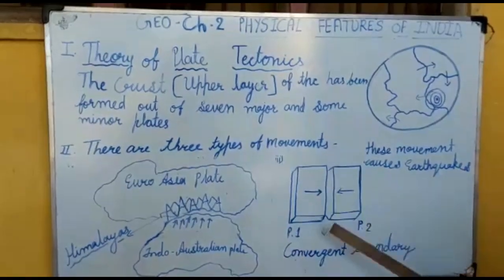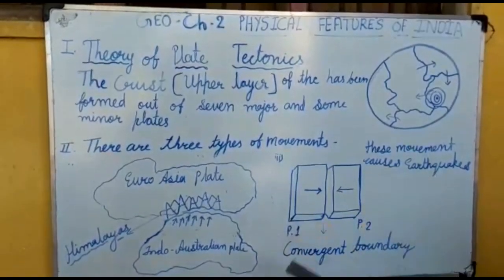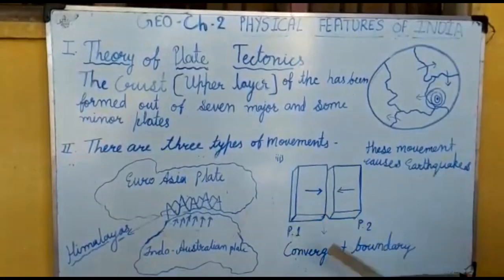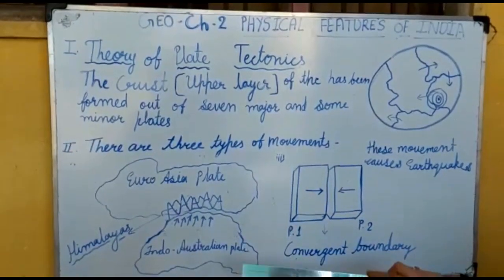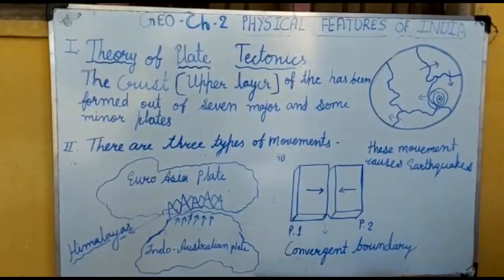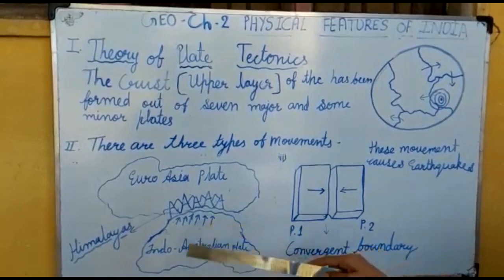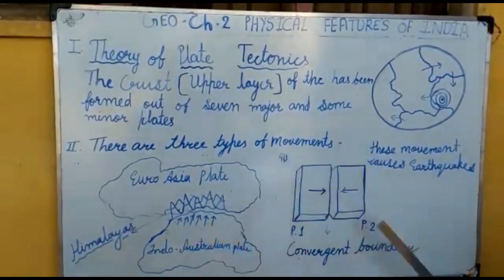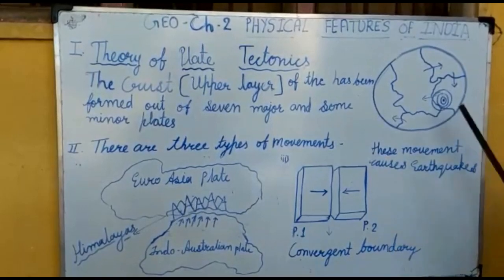But these tectonic changes and plate movements took them very far away, and the only part in our country, the Deccan Plateau, is part of the Gondwana land. So you can understand how the Himalayas formed and how the different types of plates move on the crust.